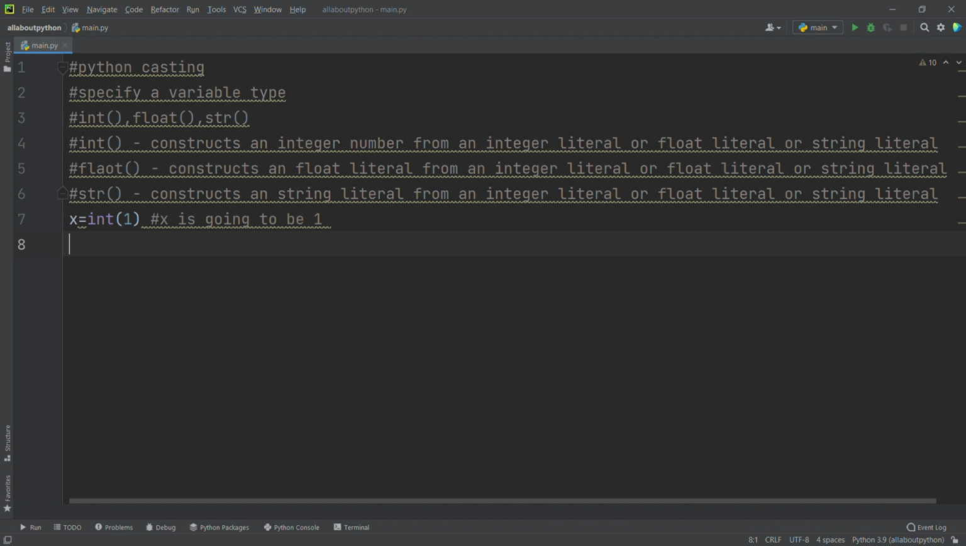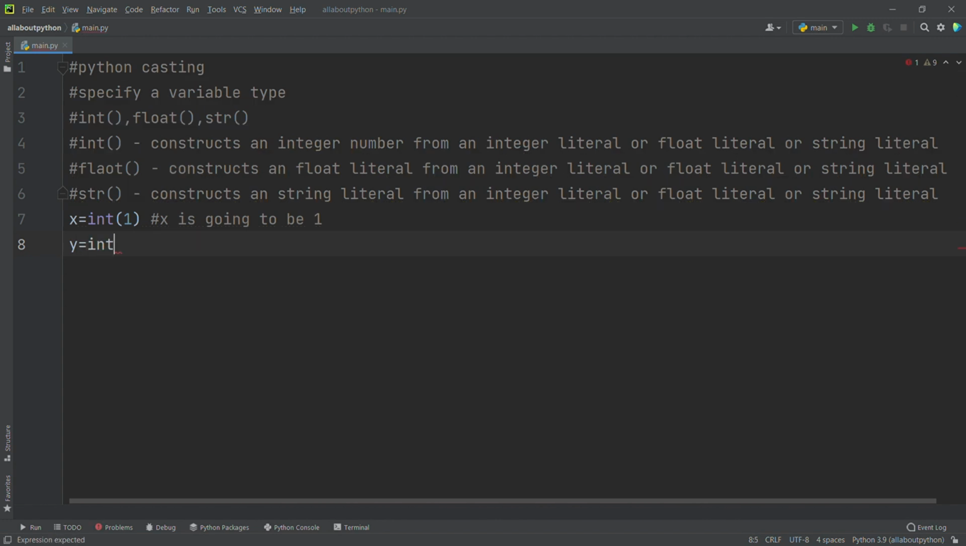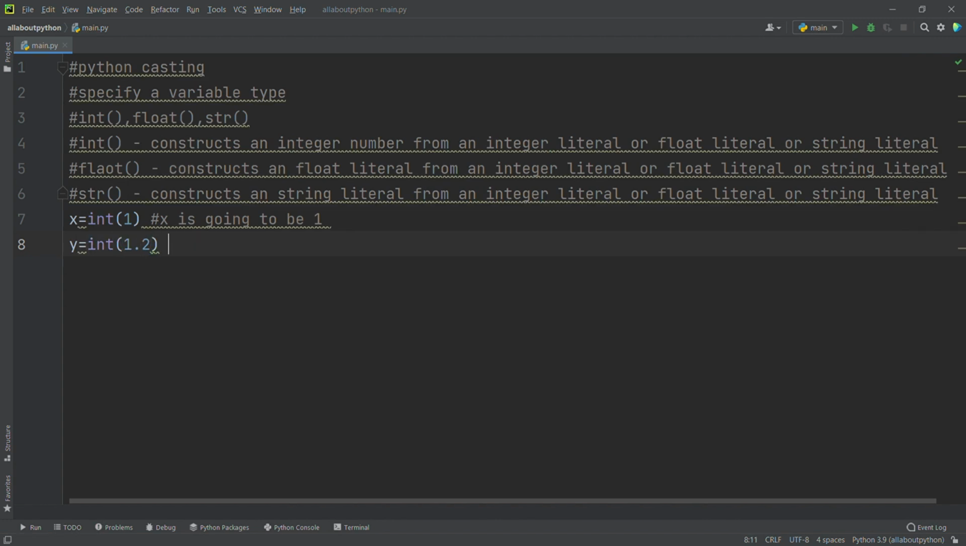Now let me say y is equal to int of 1.2. What's the value of y here? y is going to be 1, right? Why 1? Why not 1.2? Because here we are converting a float to an integer. We gave a float inside the int constructor, which converts that float into an integer, without decimal places. So it removes the decimal value 0.2, and that's why you are getting 1 here.